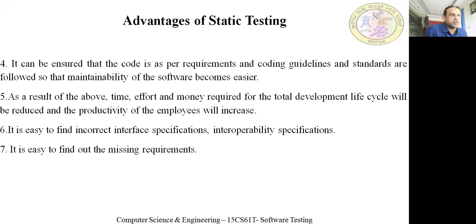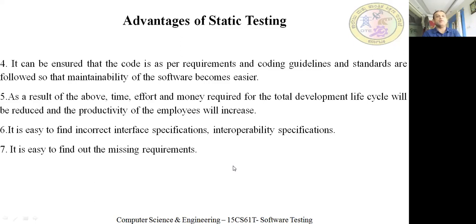Yes, it is easy to find incorrect interface specification and interoperability specification. Another advantage is that you can find out any incorrect interface specifications. Suppose you want to interface with some tools, or with some other programming language. If there are some mistakes in that, you can easily identify the incorrect interface specification.